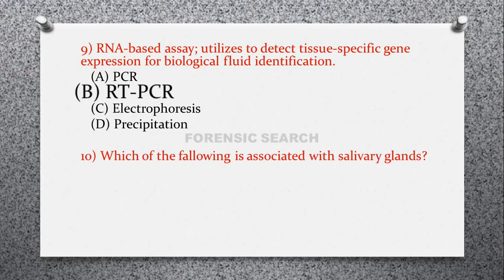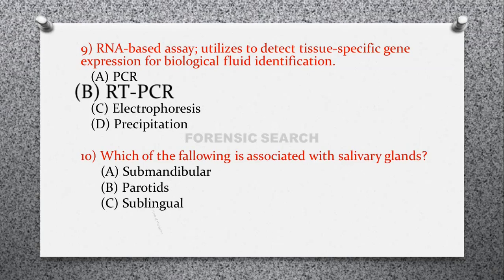Then the next question is, which of the following is associated with salivary glands? Option A, submandibular, option B, parotids, option C, sublingual, and option D, all of these. So correct answer of this question is option D, that is all of the above. All of the above are the types of salivary glands. So the correct answer of this question is option D.